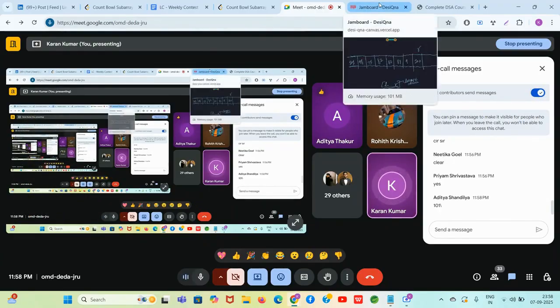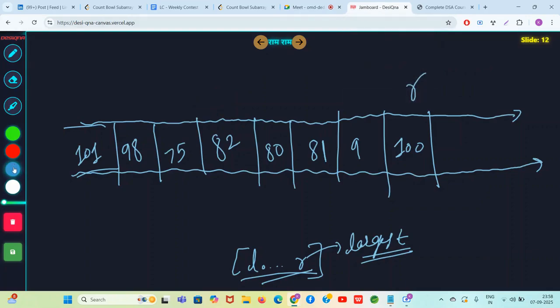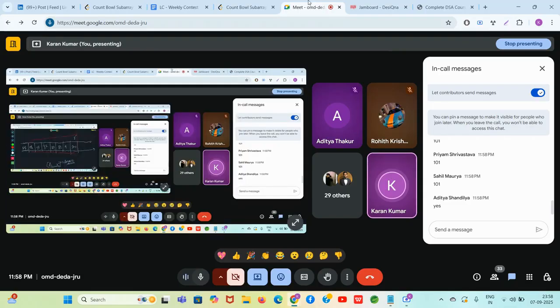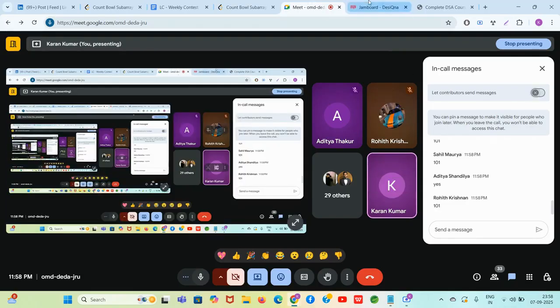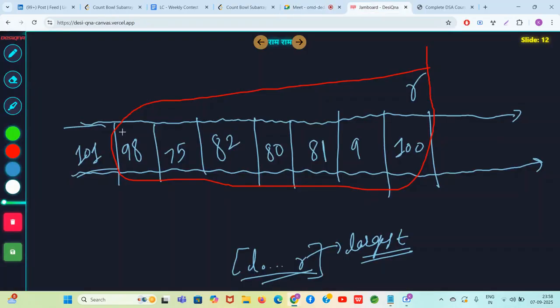101 is the blocker. 101 is the place where we have to stop counting. So we will only consider this range. That's it. Any range bigger than this can never be valid because 100 will not be the largest number in that subarray. Clear? Okay, so this is R5.